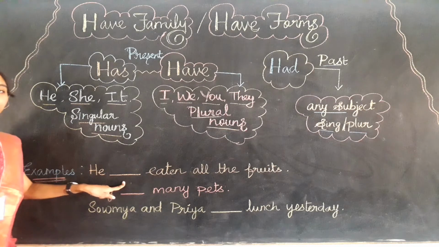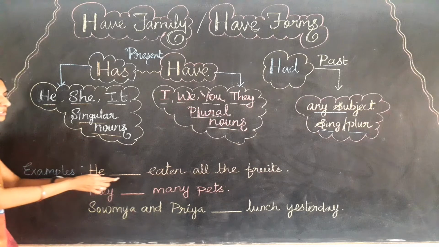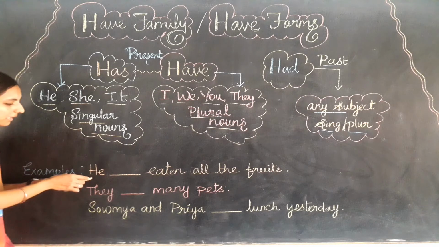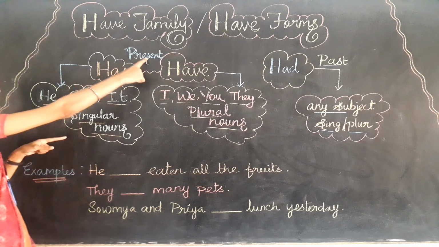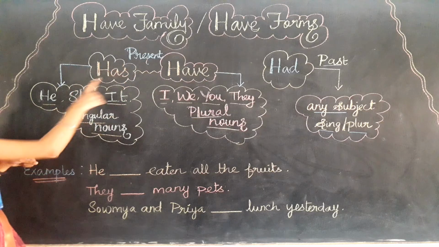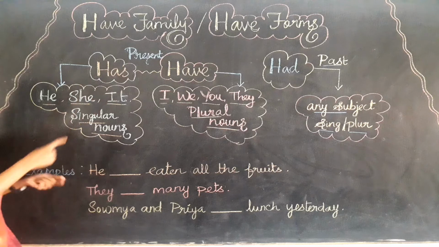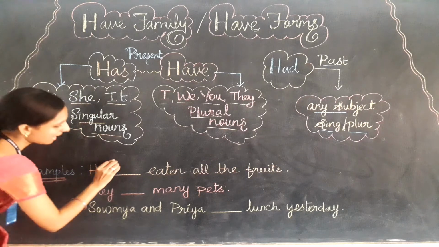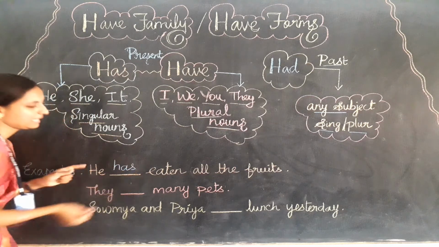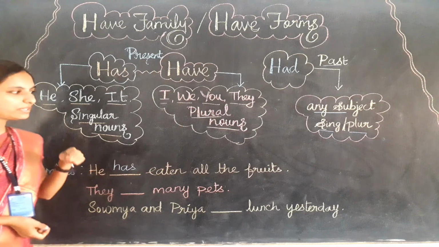And now you have to check the subject. So the subject is he. So for he, what is the present verb for he? Can you find he here? Yes, he. For he, the present time verb will be has. Then the answer will be has only. He has eaten all the fruits.